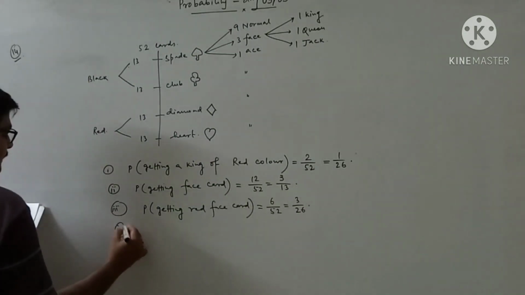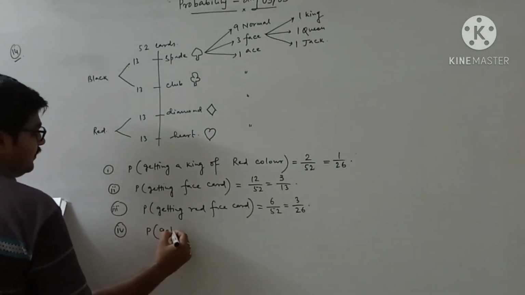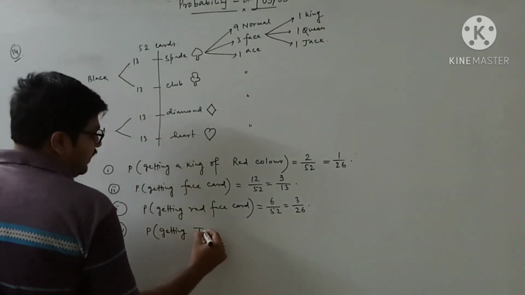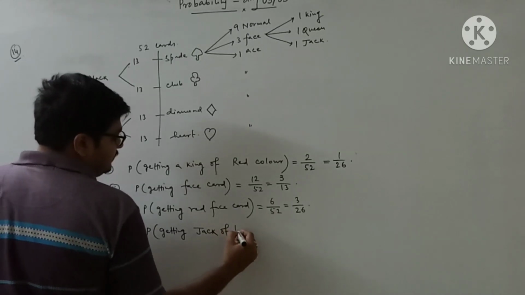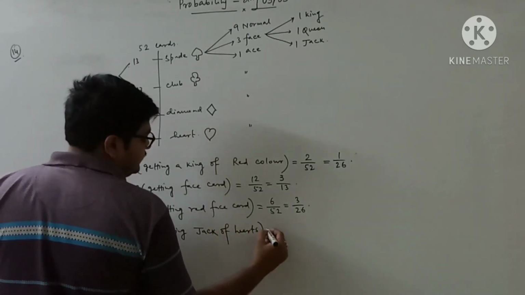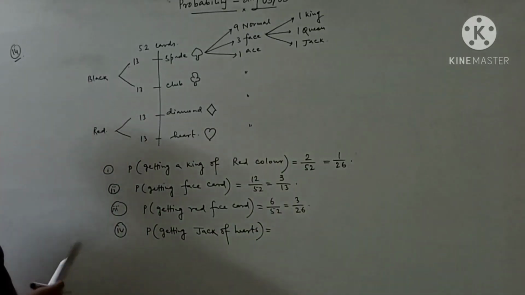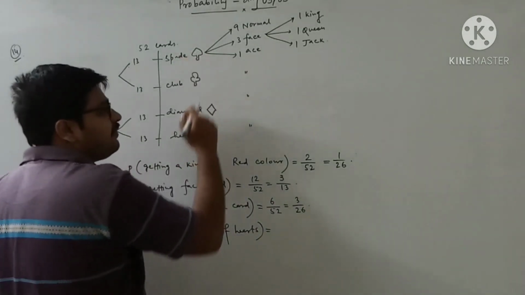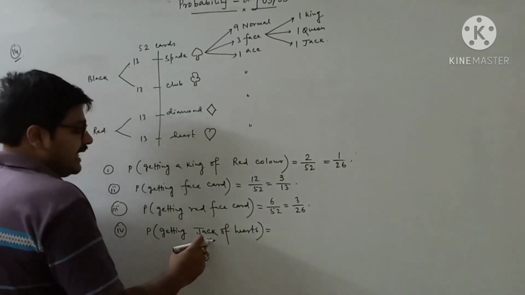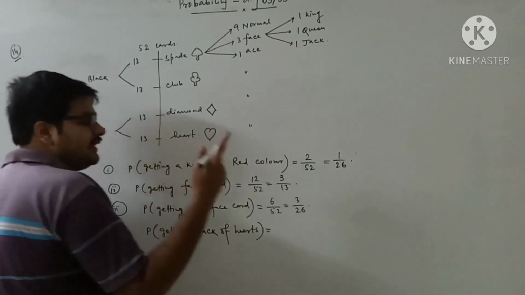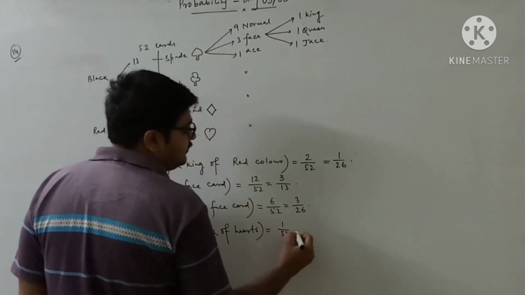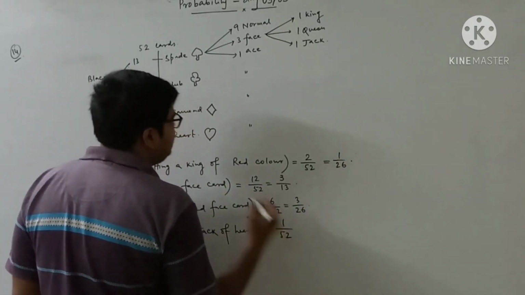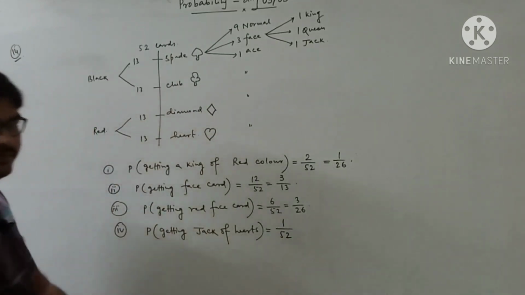Now number 4. Probability of getting jack of hearts. There is one jack in each type of card. Jack of hearts: heart contains only one jack. So it will be 1 by 52, because heart card contains only one jack. Because each type of card contains only one jack.